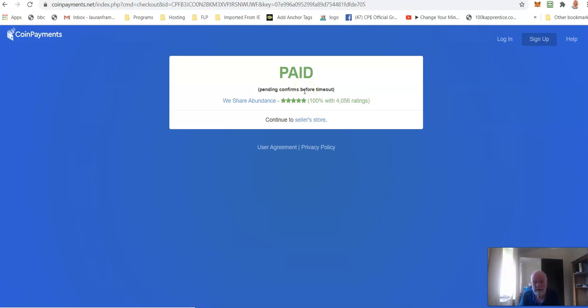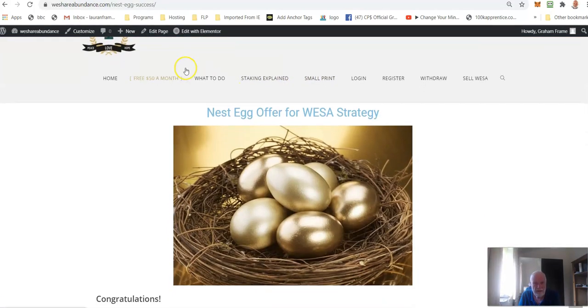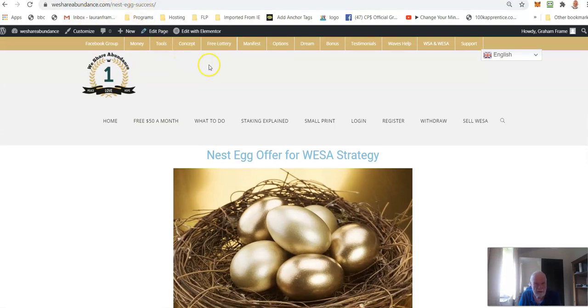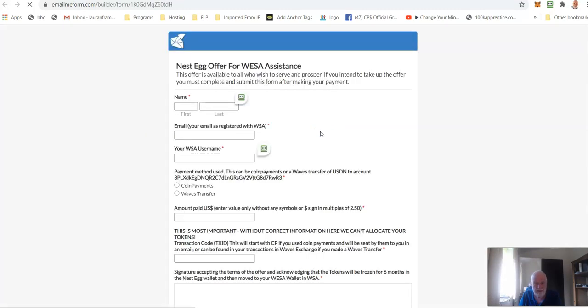You know, it is important. We can't allocate your tokens without being able to confirm your purchase. The only way we can do that is with the correct TXID. So you can click here now, continue to seller's store, and you will see that you're at the WeShare Abundance success page, and it'll congratulate you and tell you that you're helping WESA to become the #1 ranked cryptocurrency, and you can complete the form here. We already completed the form, but if you haven't, you could put it there.